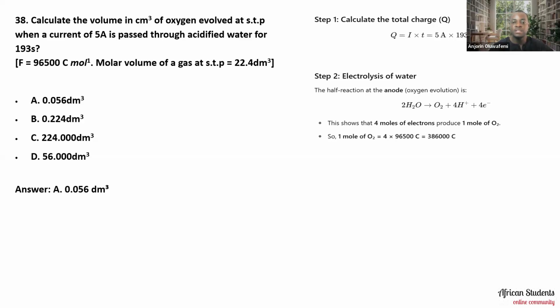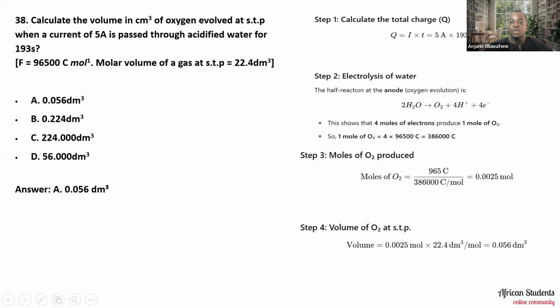Next, the moles of oxygen produced will be 965 coulombs, as calculated from the charge, divided by 386,000 coulombs per mole of oxygen from the equation. So the moles of oxygen will be 0.0025 mole.